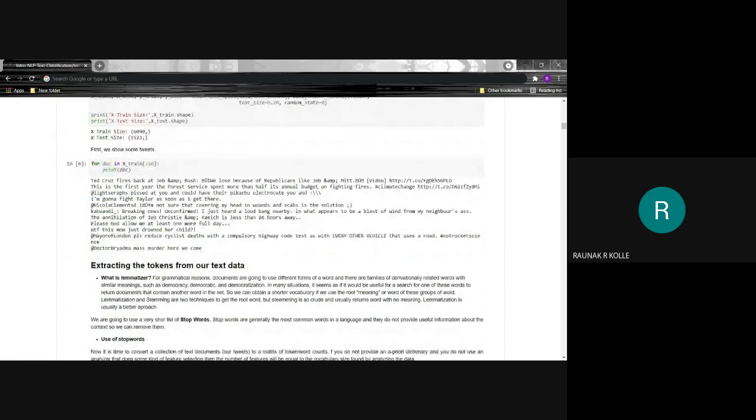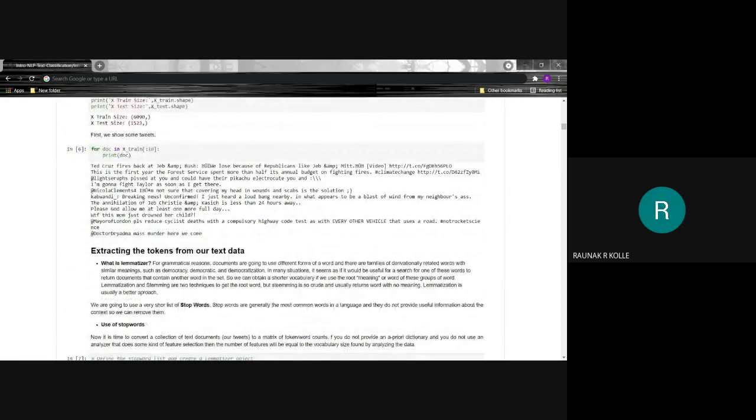We then extract the tokens from our text data. Revision of what a lemmatizer is.